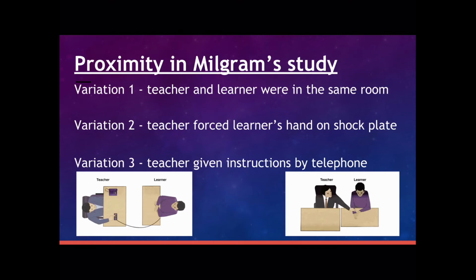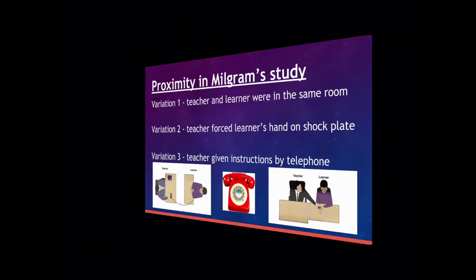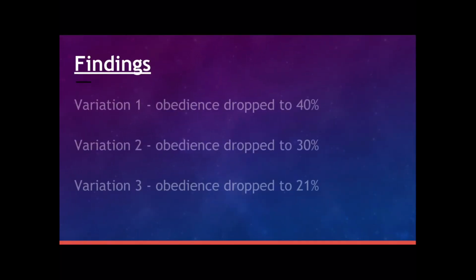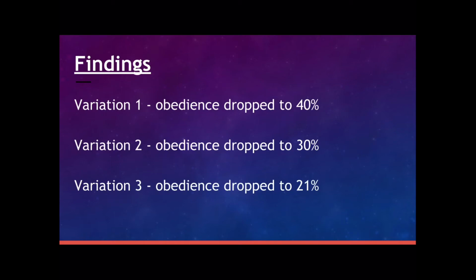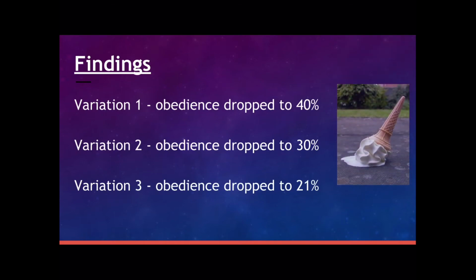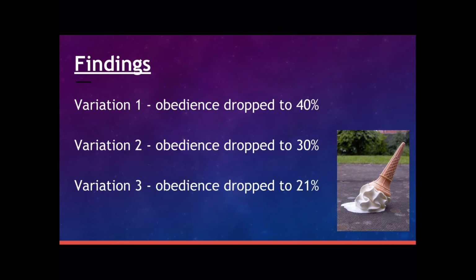The final variation didn't have the experimenter in the room. Instead, they gave the teacher instructions over the phone. This reduced the time proximity. Milgram found that all variations decreased from the initial obedience, which was 62.5%. In variation 1, obedience levels dropped to 40%. In variation 2, they dropped to 30%, and in variation 3, they dropped to 21%.